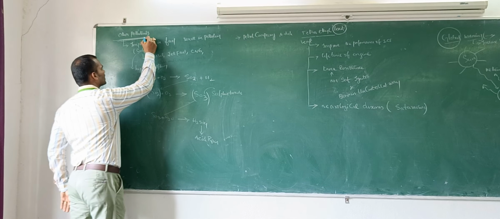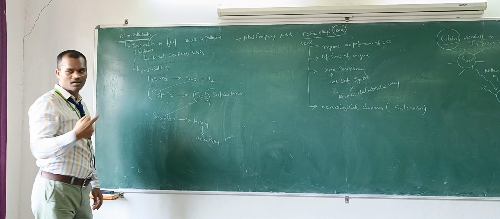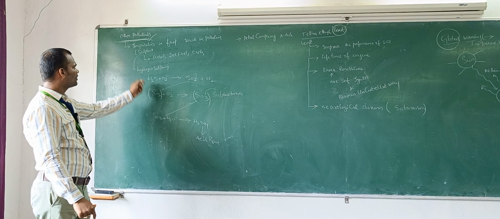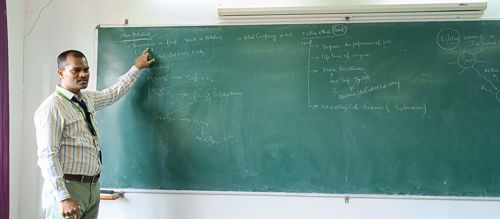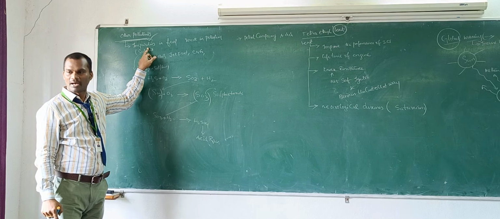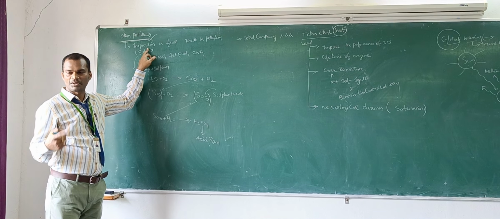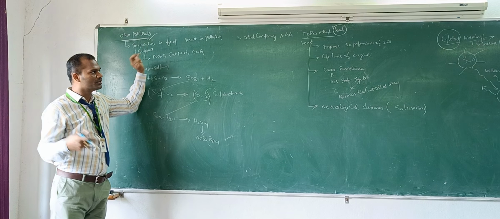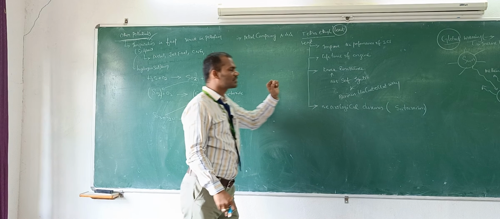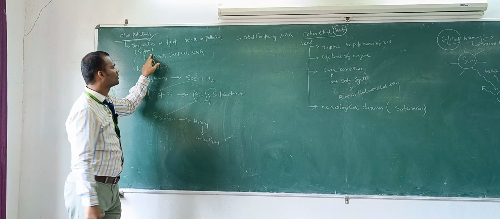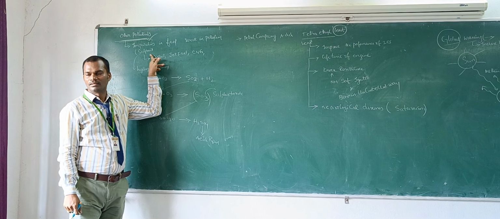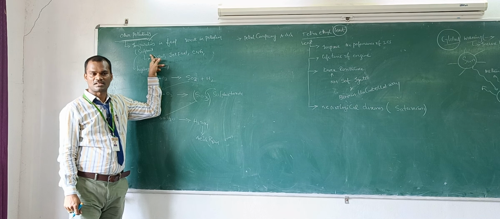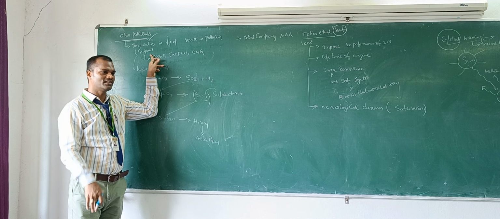But in the case of the other pollutants, why are they coming in petrol and diesel? There are some impurities that are added by the manufacturer. Those who manufacture petrol and diesel extract it from the earth, and in order to have improved performance of the engine, they add some impurities. Those impurities are called sulfur. So let's focus on this sulfur and how it is affecting nature.